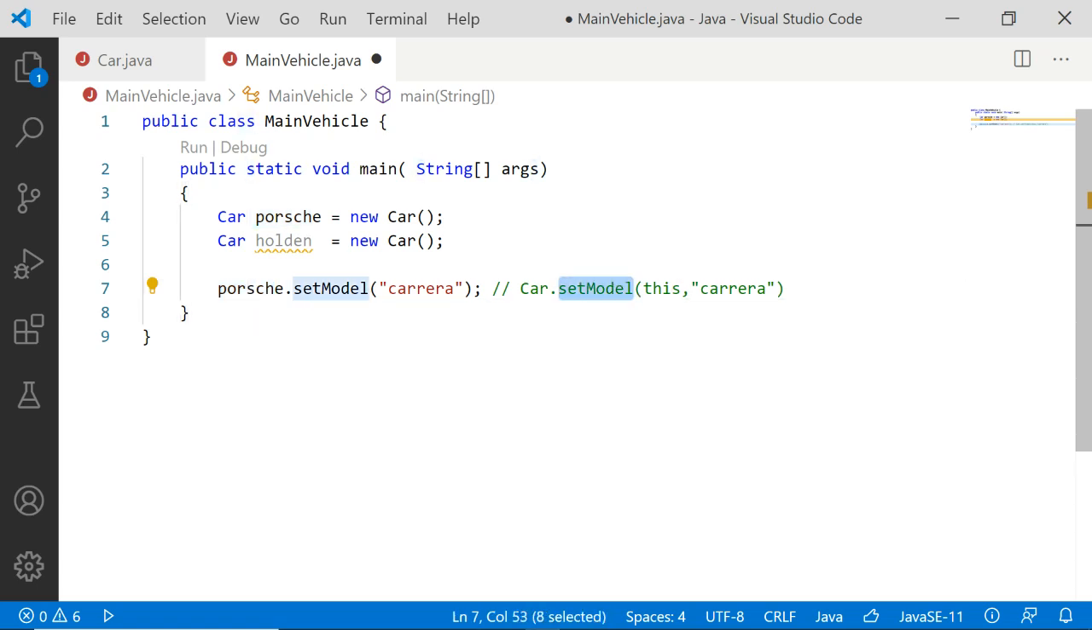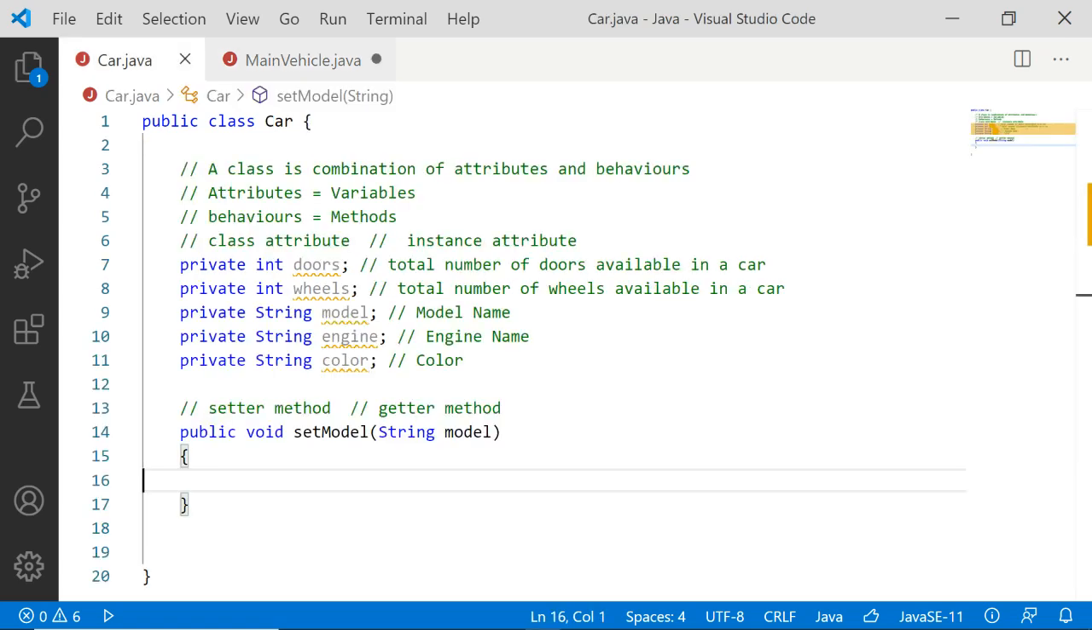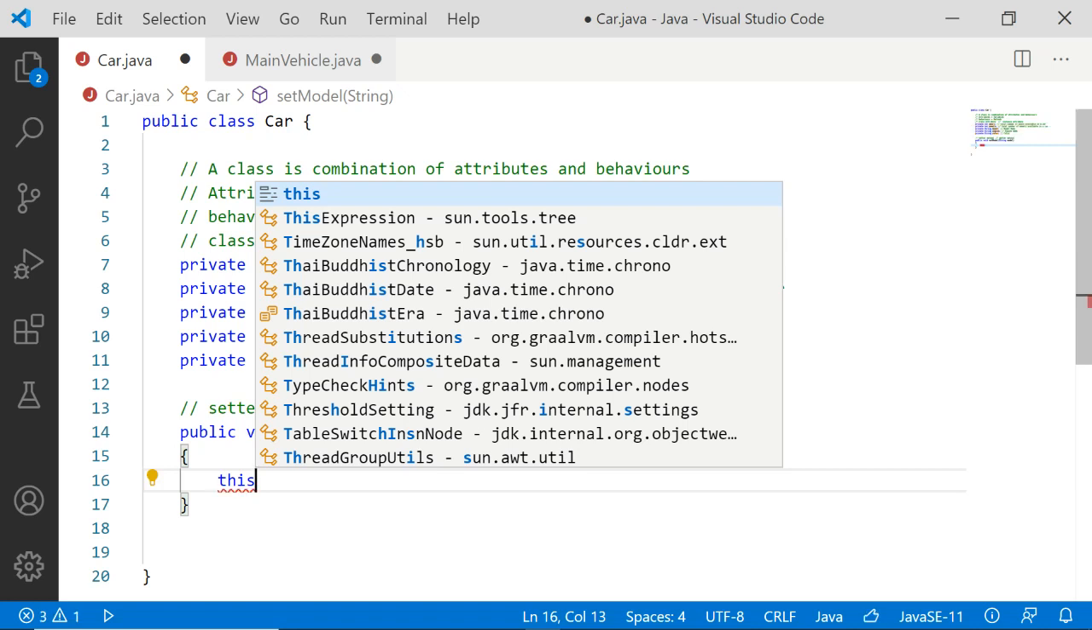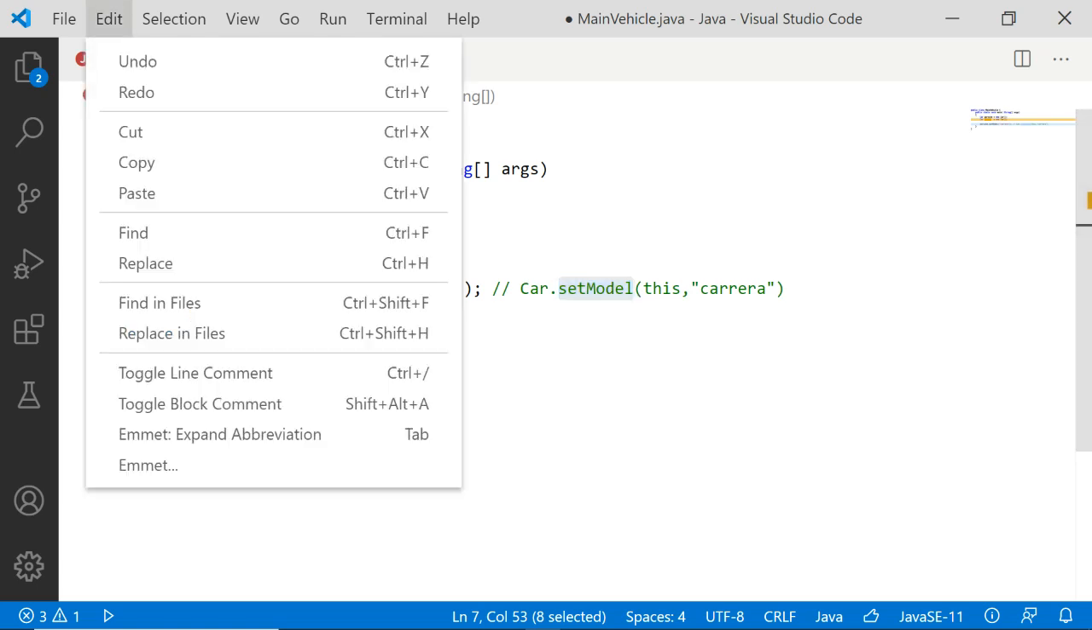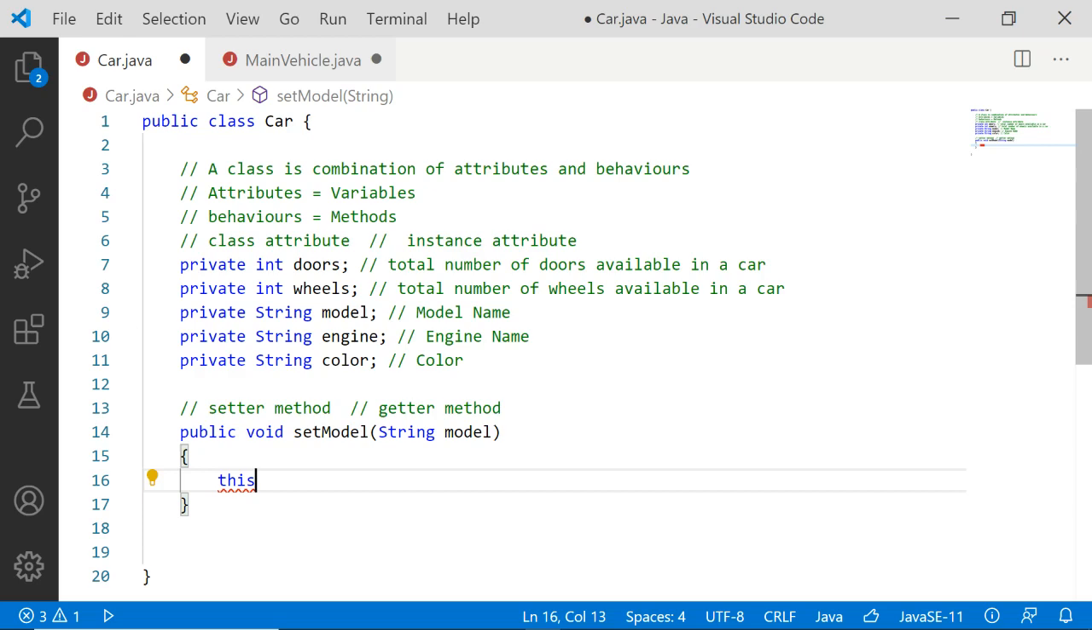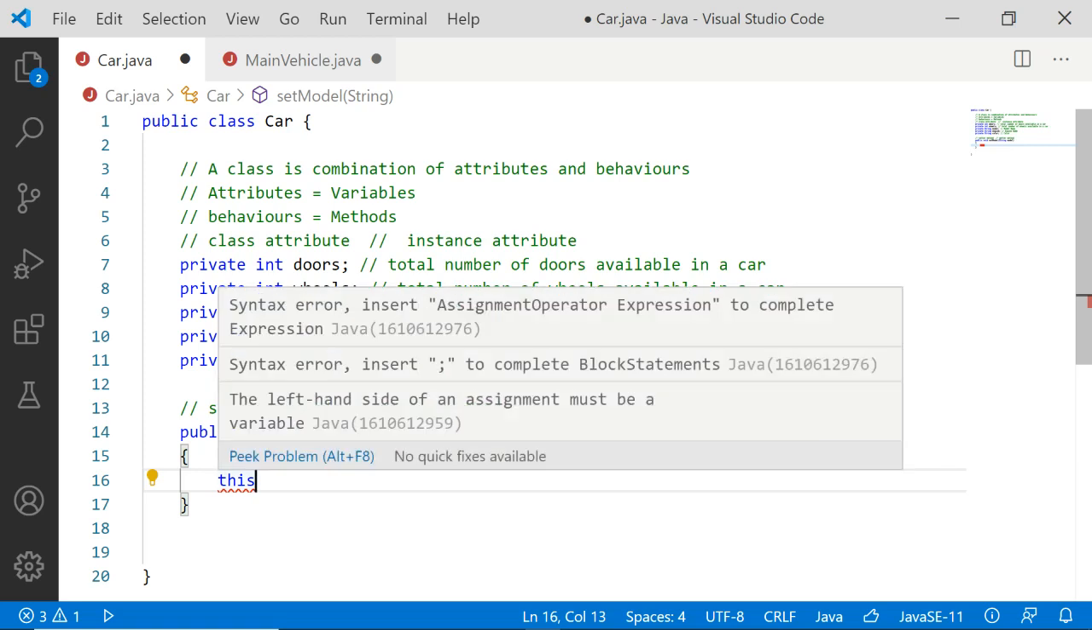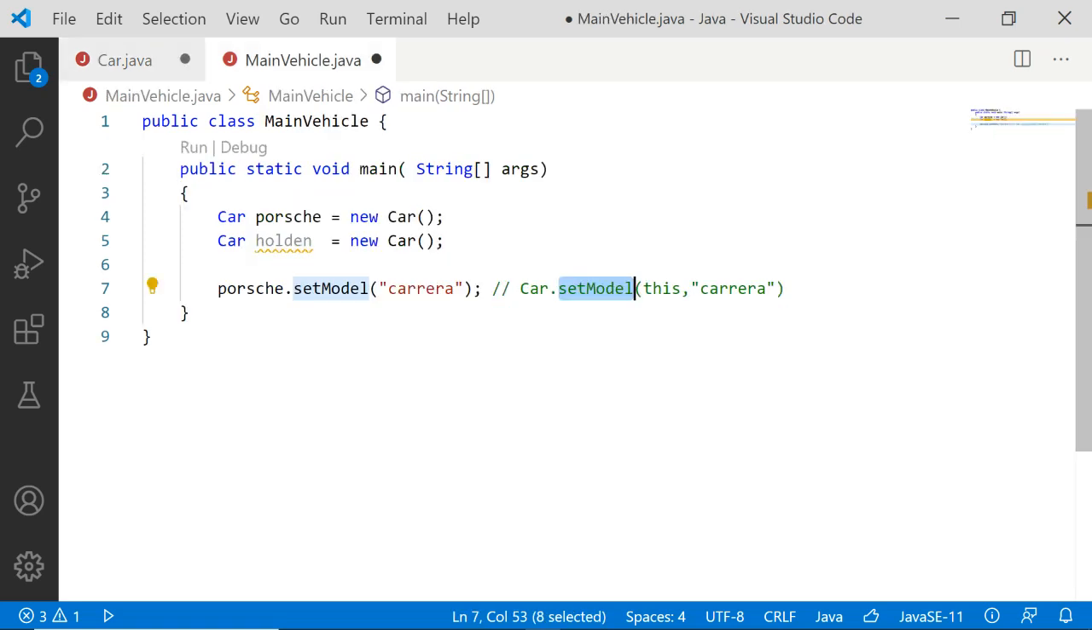So what will happen? You enter here, inside this method you will be able to access the argument this, and this will refer to the object through which you are calling the particular method. So if you are calling it with parse, then this refers to parse. If you are calling it with holden, then this refers to holden. So this and the object name using which you are calling the method, both are same.